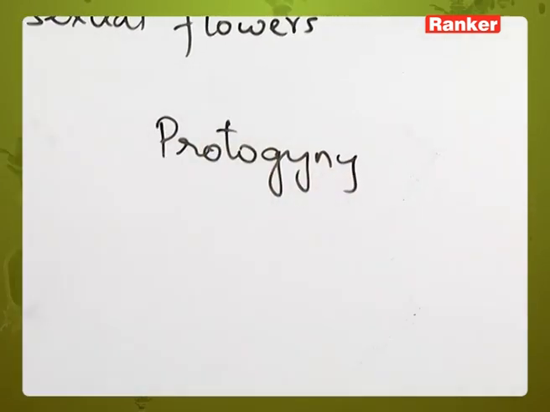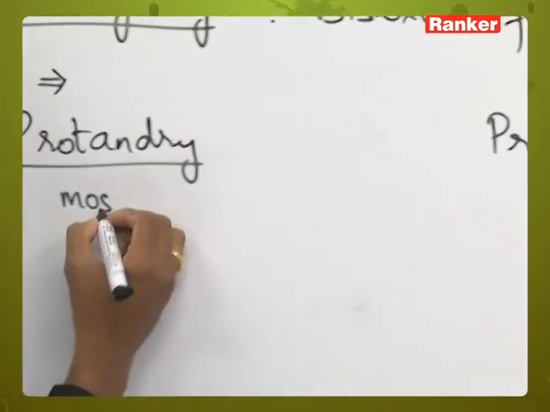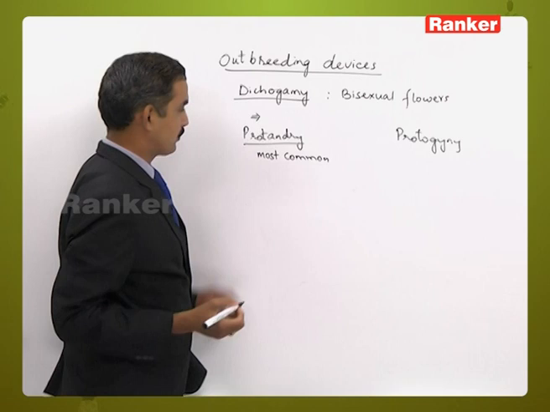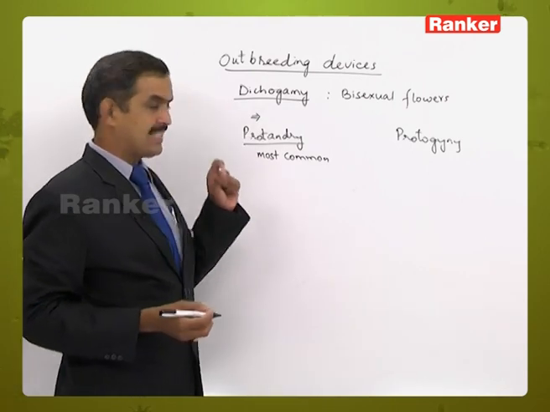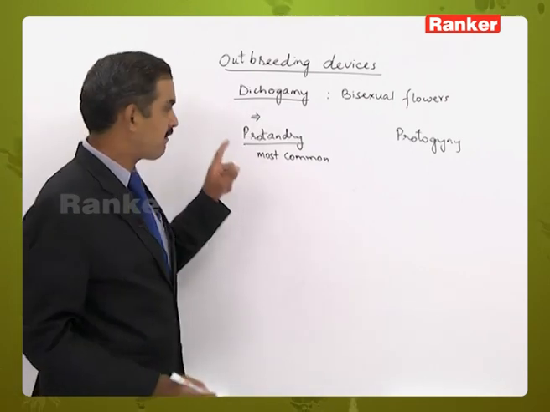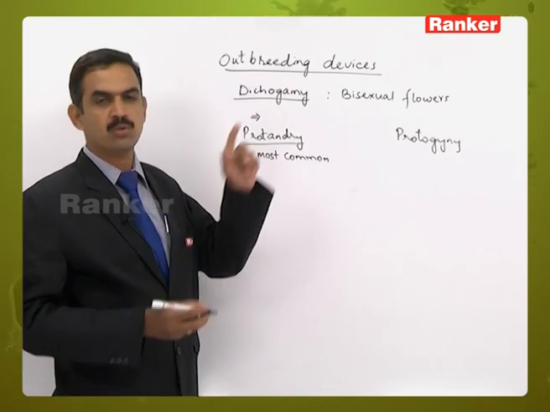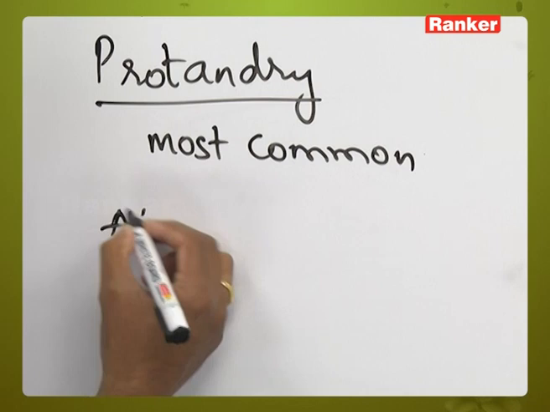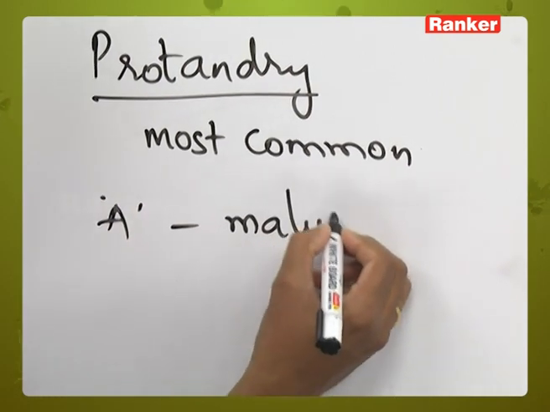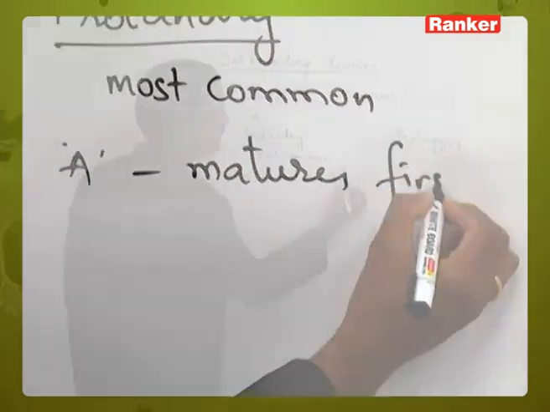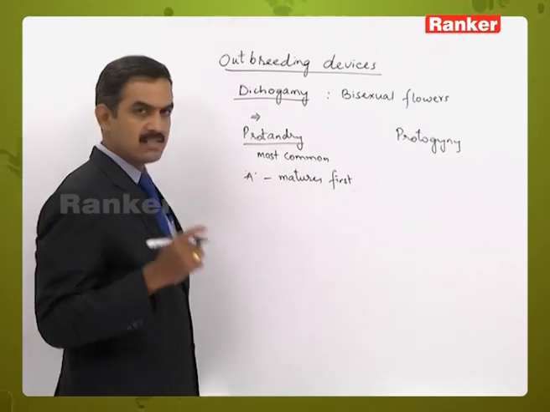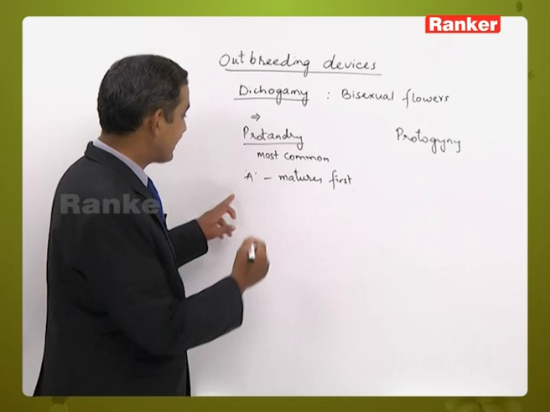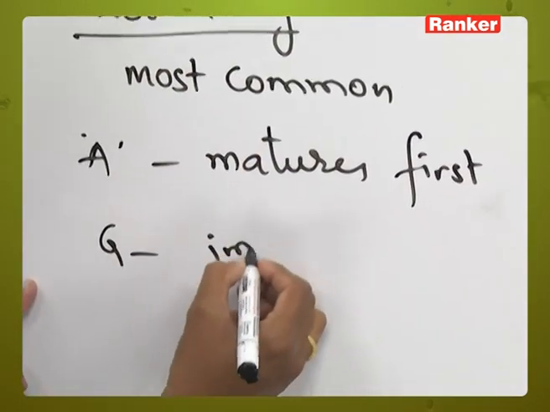Out of these two, protandry is most commonly seen in the majority of plants. In this condition, the androecium of a bisexual flower will mature earlier when compared to the gynoecium. By the time the androecium is mature, the stamens are ready to release the pollen grains. At that time the gynoecium is in immature condition.